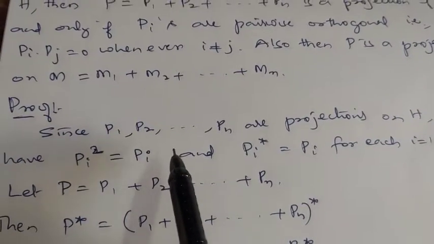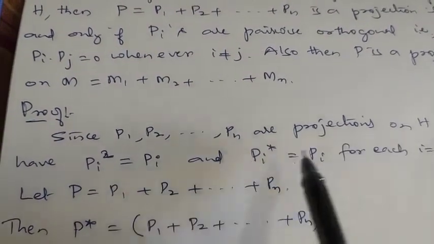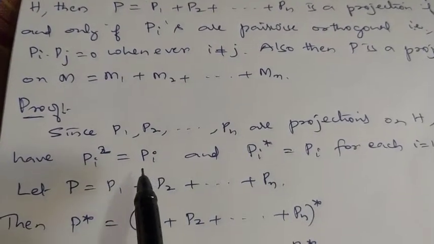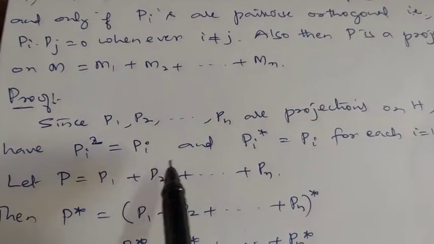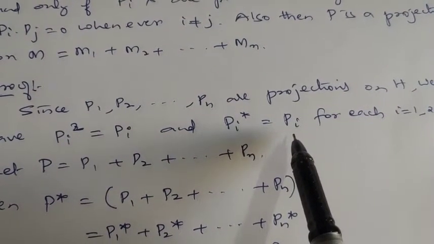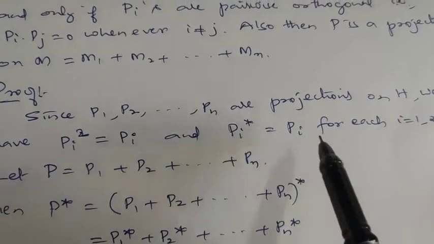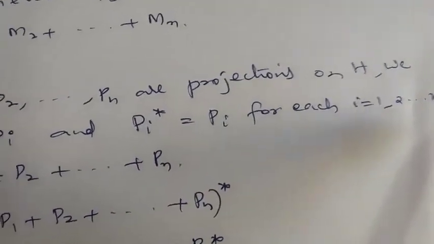Now let us come to the proof. Since P1, P2, etc., Pn are projections on a Hilbert space H, by the definition of a projection, Pi squared is Pi, that is each Pi is idempotent, and Pi star is equal to Pi, which means each Pi is self-adjoint for each i equal to 1 to n.